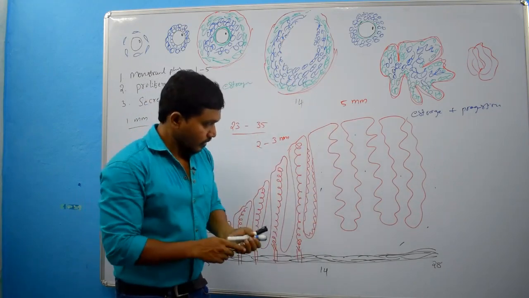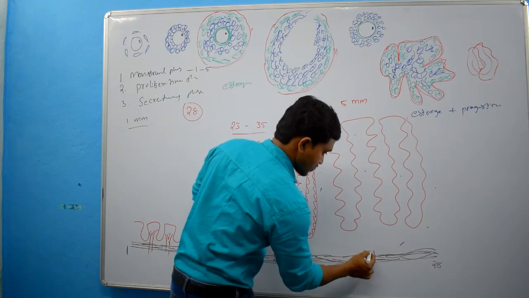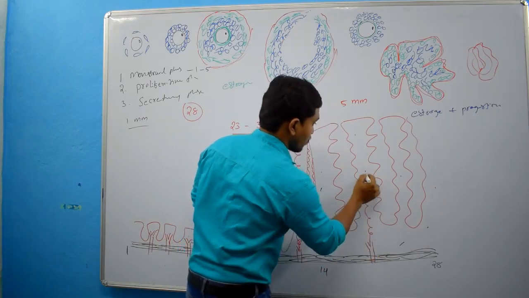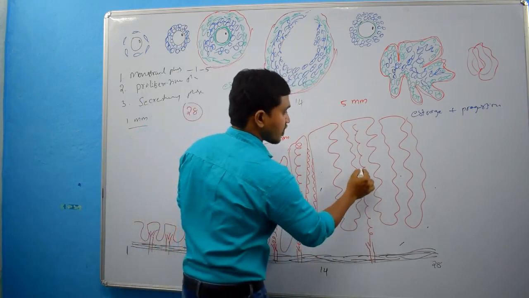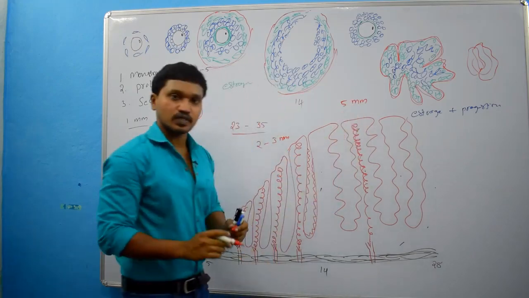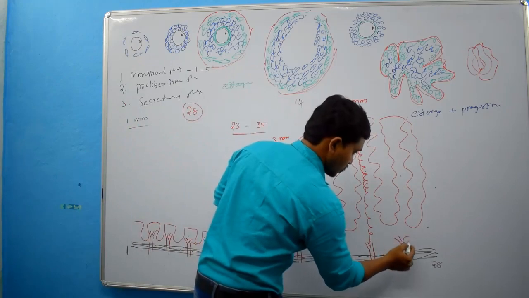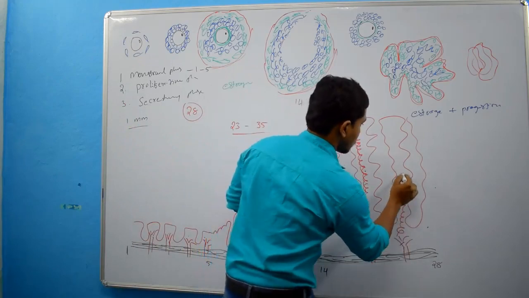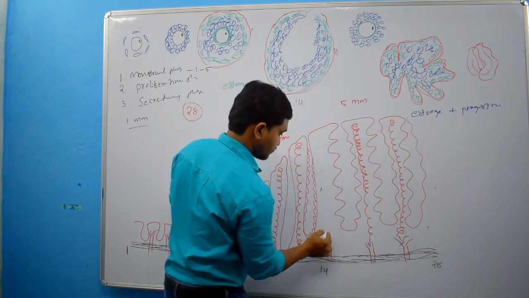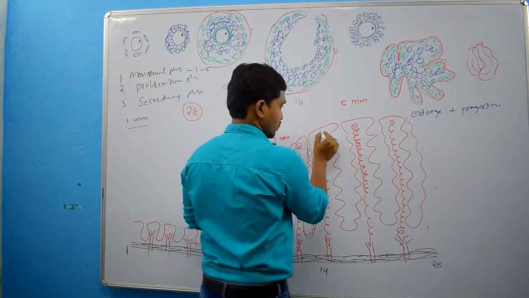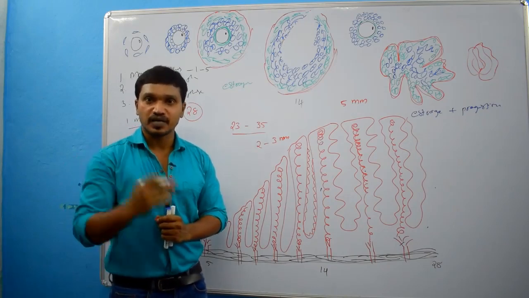We will see. Here these coiled arteries are there, no? When they reach the stratum compactum, these spiral arteries become increasingly spiral. And the venous network becomes complex.